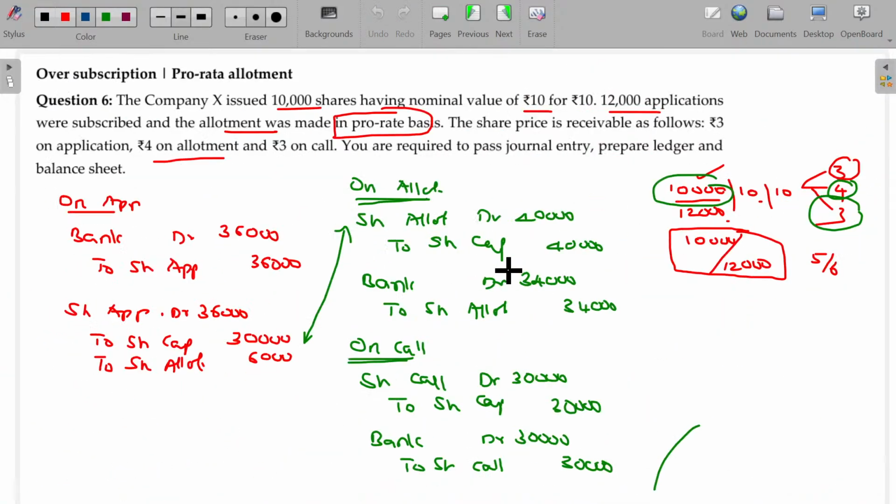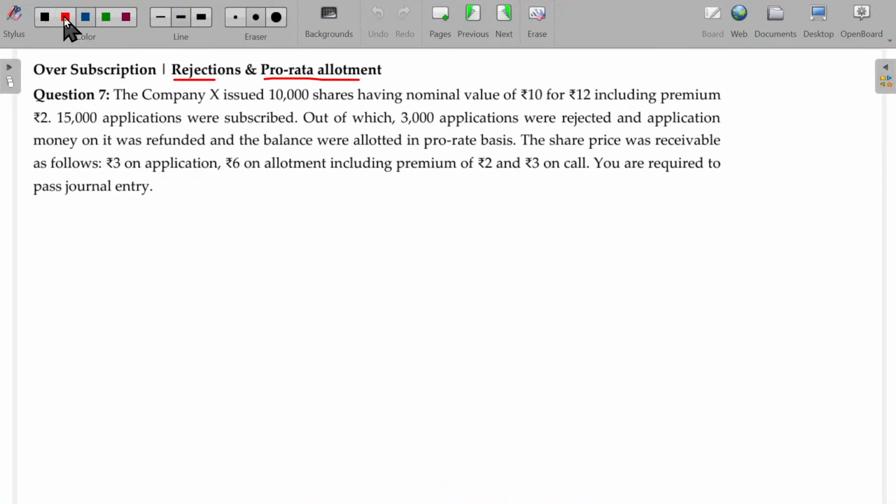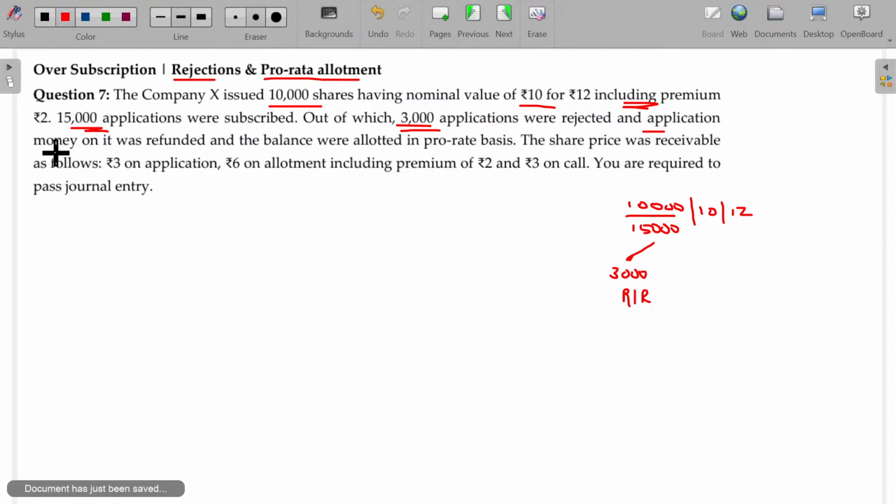Here now we'll have a combination of these two. The company issued 10,000 shares having nominal value rupees 10 for rupees 12, including premium of 2. 15,000 applications were subscribed, out of which 3,000 were rejected and refunded, and the balance were allotted on a pro rata basis.